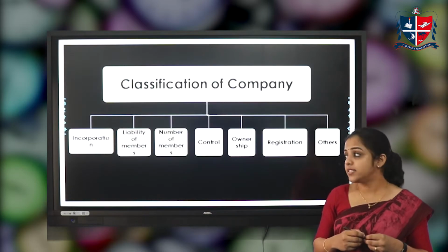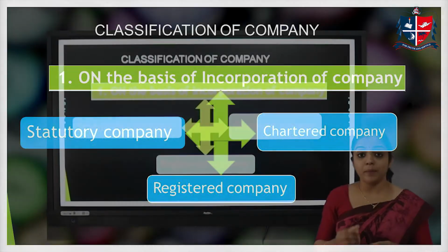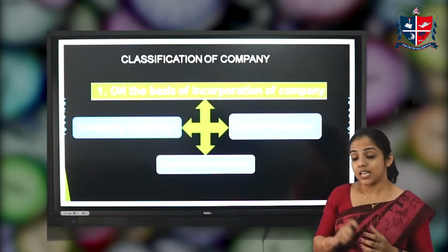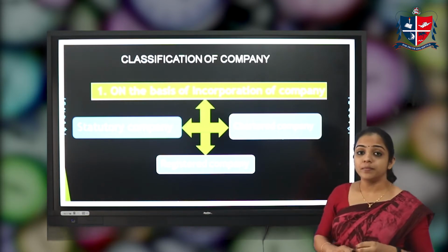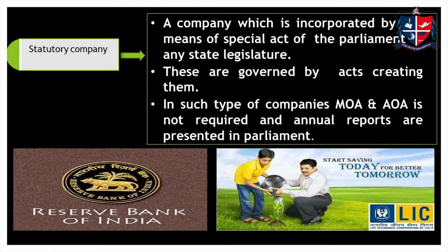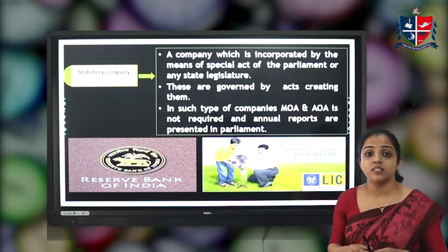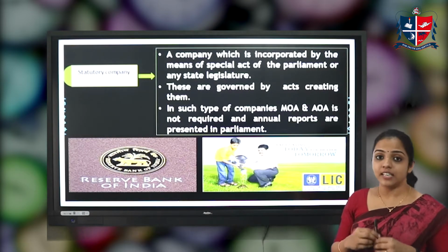So, first, on the basis of incorporation, a company can be classified into statutory company, registered company, and chartered company. The first one is statutory company. A statutory company is one which is incorporated by means of a special act passed in the parliament or state legislature.